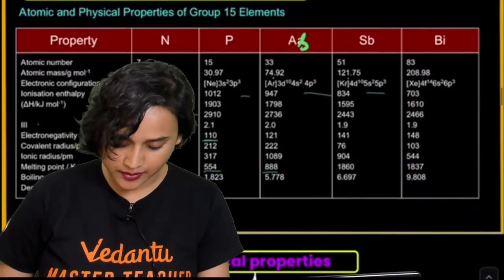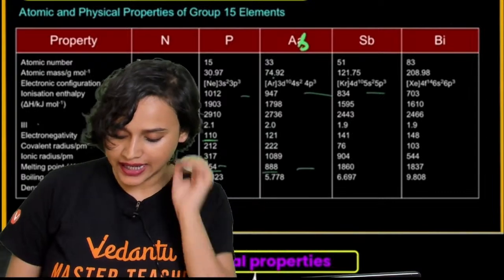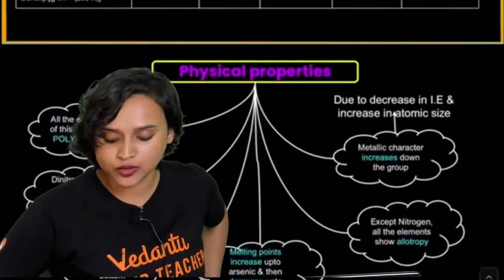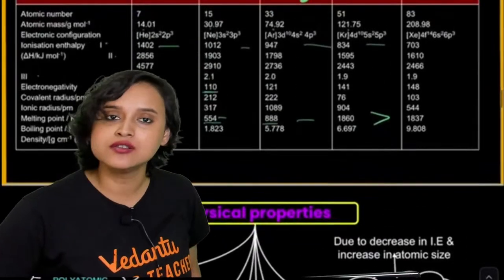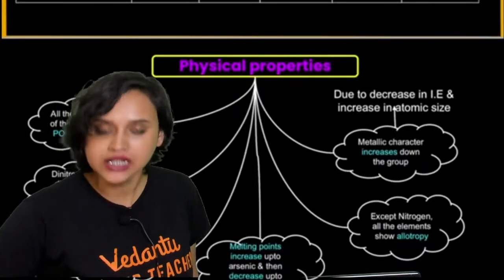Did I not see that? I must not have seen that, yes. It increases, and then 1860 to 1837. Yes, it does decrease. Why so? Once again, guys, before bismuth, there will be f orbital. Poor shielding effect of f orbital is the reason.